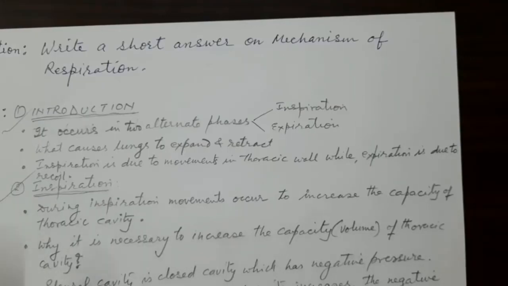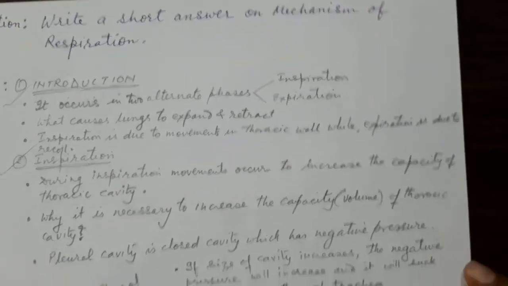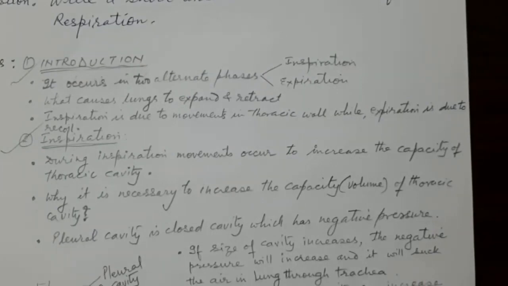So when the diameter of the thoracic cavity increases, then only inspiration takes place. Air goes into our lung. Then the question comes: why is it necessary to increase the capacity or volume of the thoracic cavity? It is an important question. Why should the diameters of the thoracic cavity increase so that inspiration can take place?